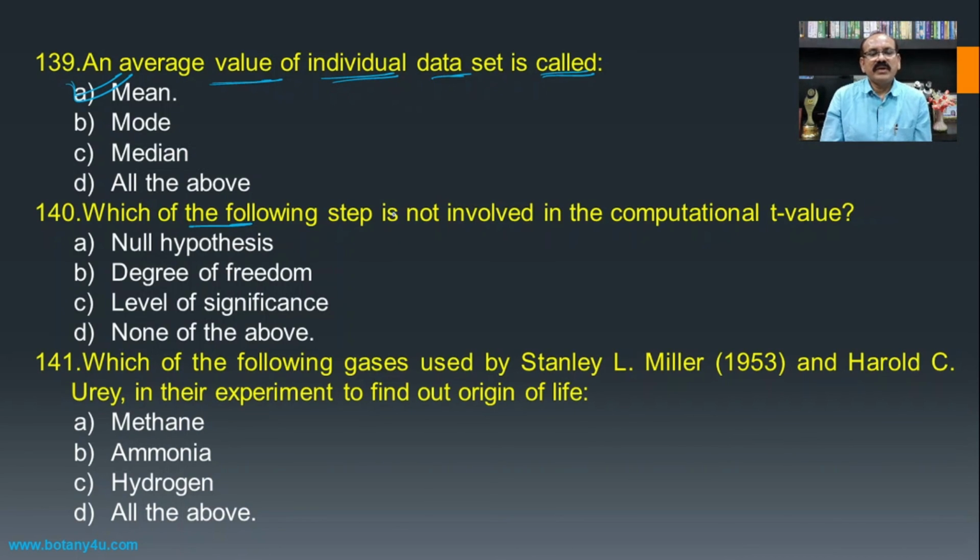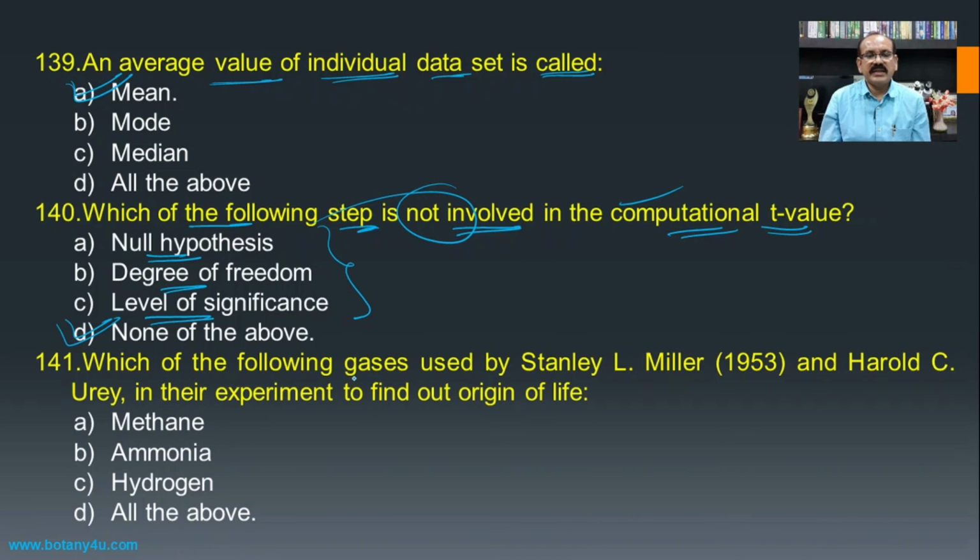Then which of the following steps is not involved in computing the t-value? If we see the computation of t-value, then there is a need for the null hypothesis, degrees of freedom, and level of significance also, and hence all these are involved, and none of these will be the answer for this one.